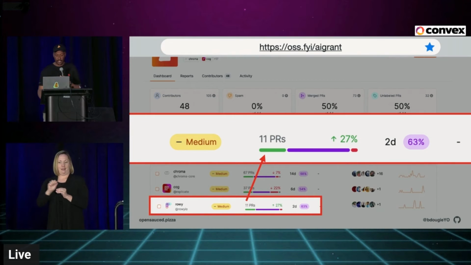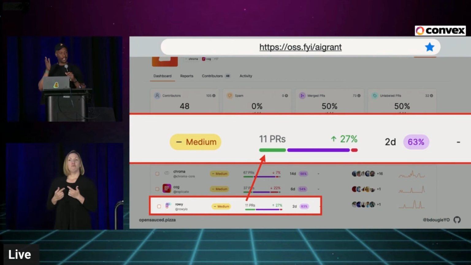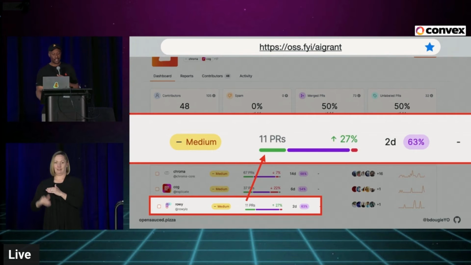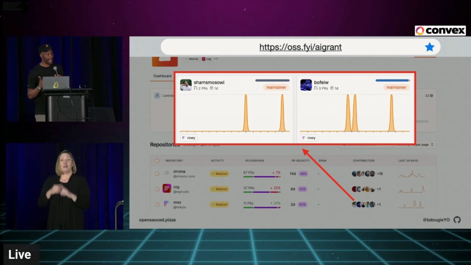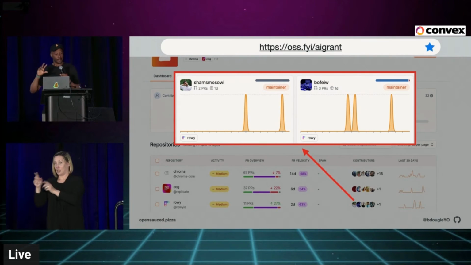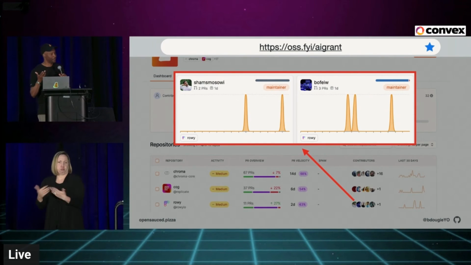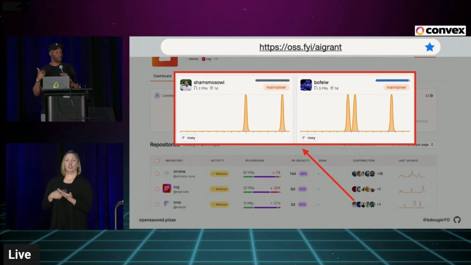But what's interesting is in the last 30 days, you got 11 PRs, and 11 open is green, merged is the next percentage, and then closed is less than that. But that doesn't really give me a good idea of a count. A number doesn't tell me anything. But what's interesting is I can now take that contributor circle and identify who's doing all the work in that project. And it's the two co-founders of the project who are doing like 98% of all the work. It's not a bad thing. It's not a good thing. It doesn't matter what it is, but it's just informational so that if I want to talk to Rowie about, hey, I'm stuck and I want to use this for work, I know exactly who to talk to.